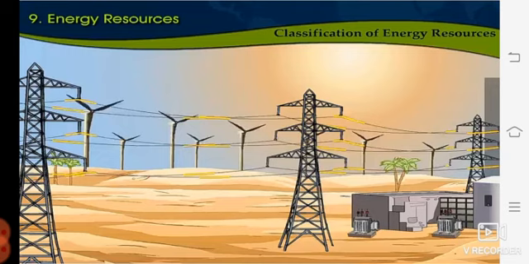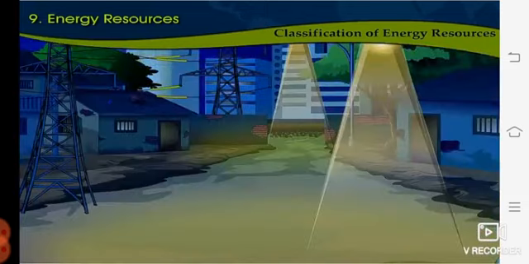It is a type of kinetic energy, and because of it we are able to light the bulbs, street lights. So power generation can also be done because of kinetic energy.